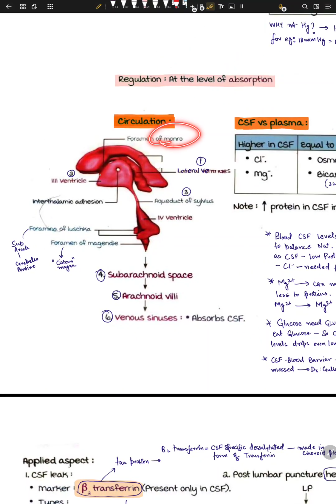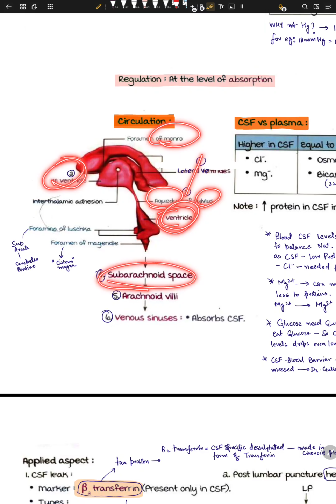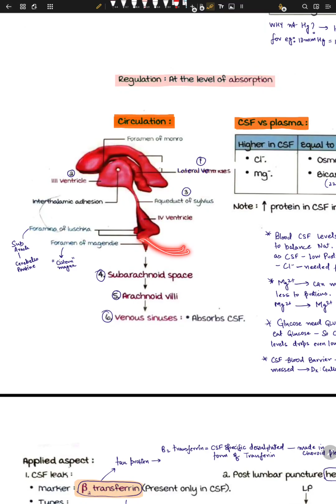So the foramen of Monro is between the lateral and the third ventricle. From the third to the fourth, we have the aqueduct of Sylvius. From the fourth ventricle to the subarachnoid space, we have Luschka and Magendie. Magendie is the posterior flow of CSF, and the two Luschka are lateral, just like the lateral ventricles. Okay, so I hope you understand this point, very important.